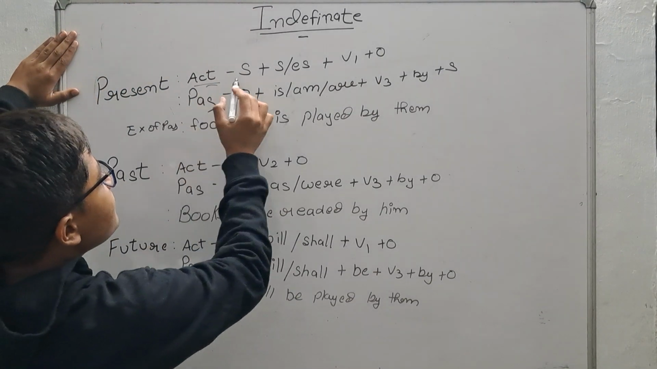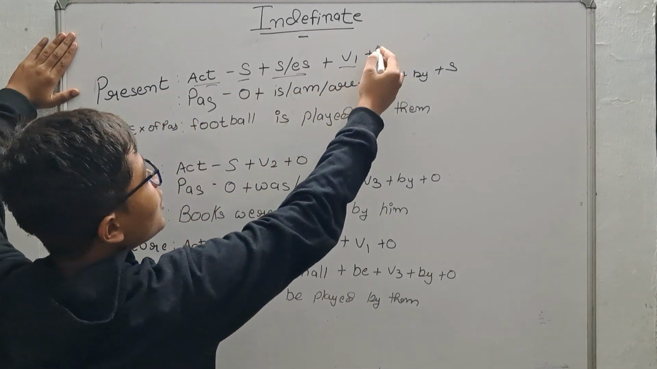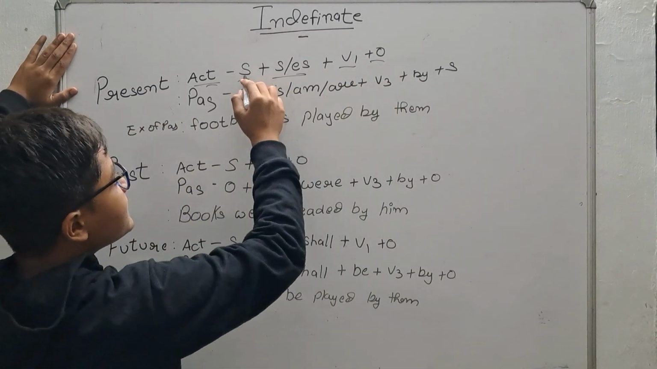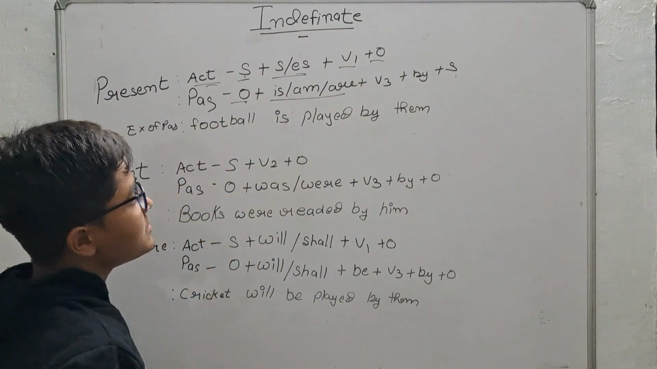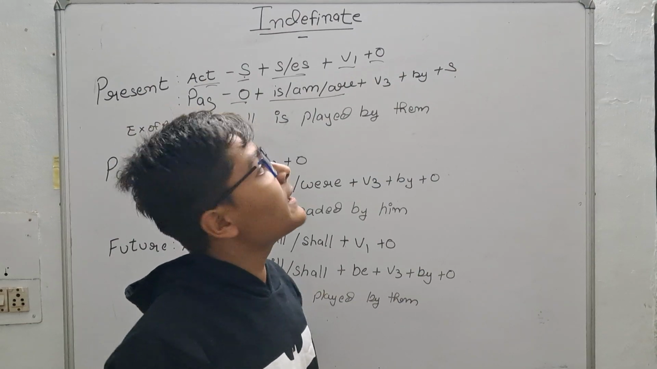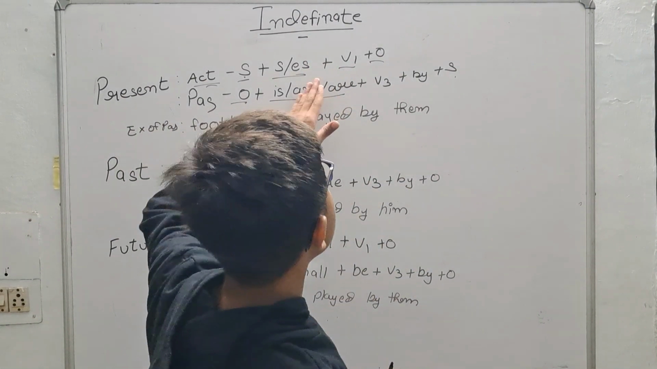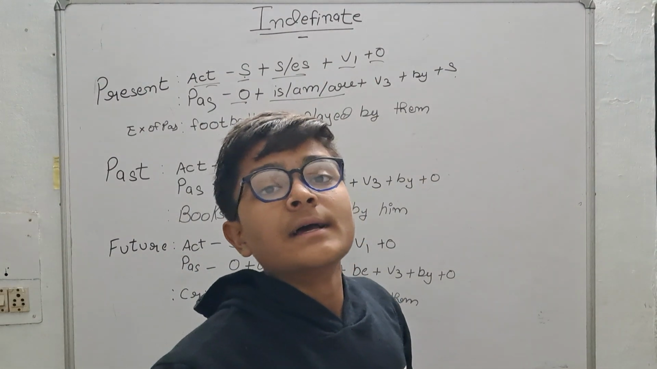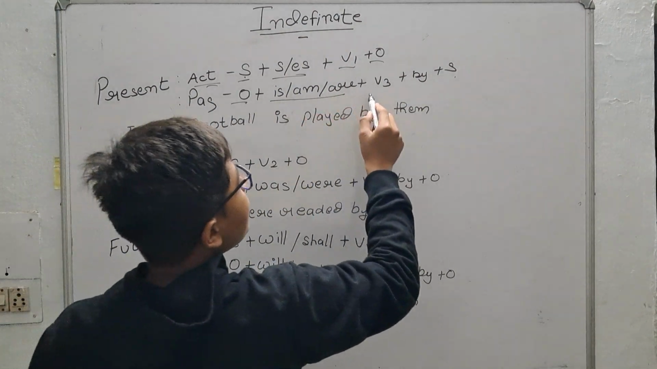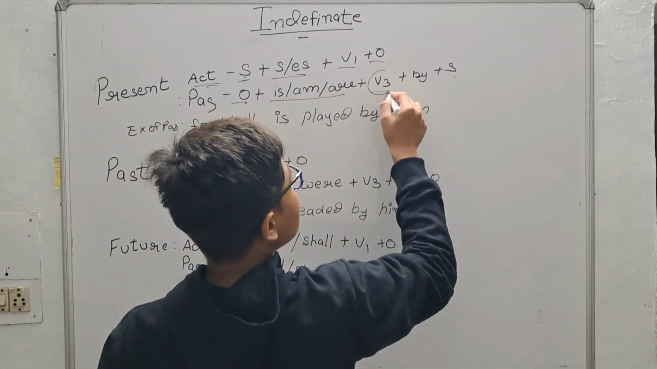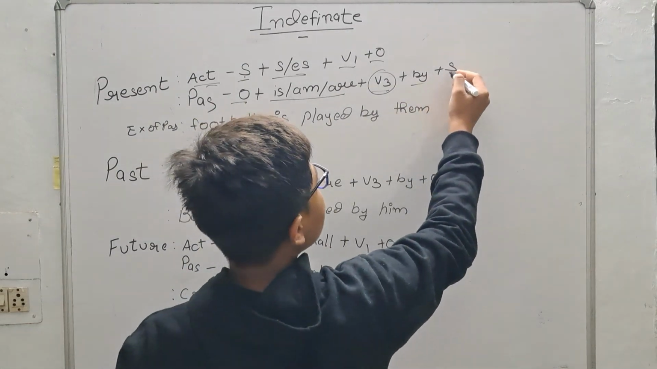In active voice we write subject plus s/es plus v1 plus object. In passive, the object will come in the front and the subject will go in the back. Object plus is/am/are. Okay students, you have to add is/am/are in the passive voice of present indefinite, plus v3. You have to add v3 in every passive voice, plus by plus subject.